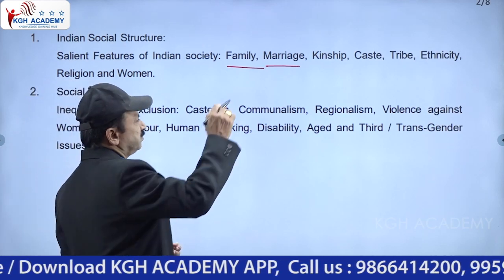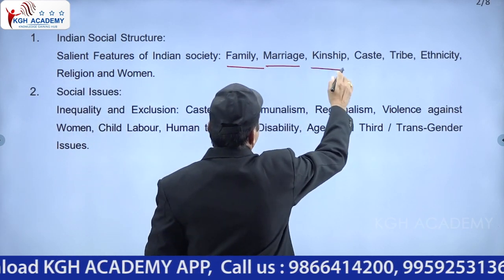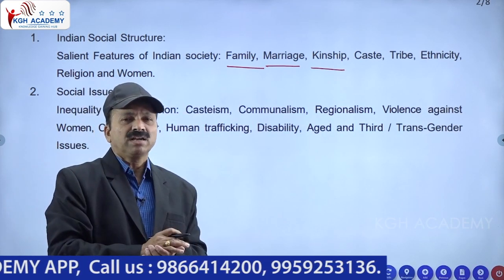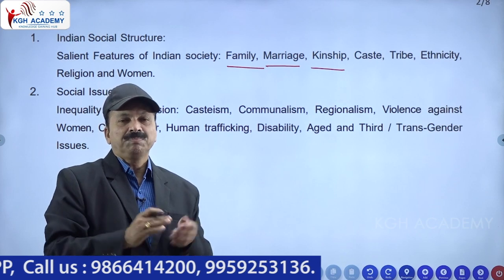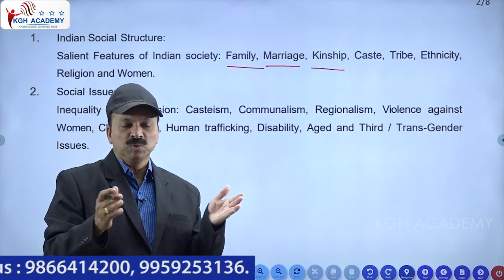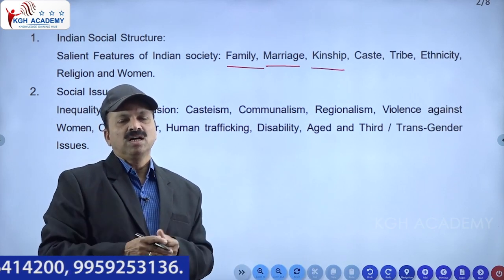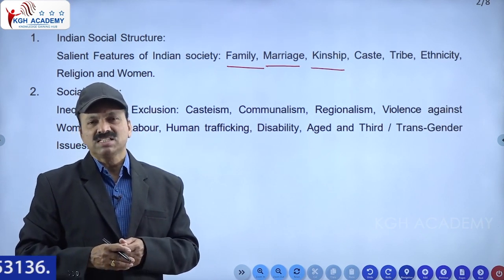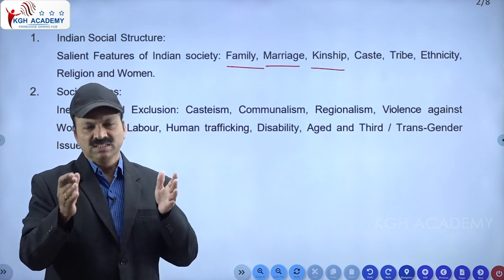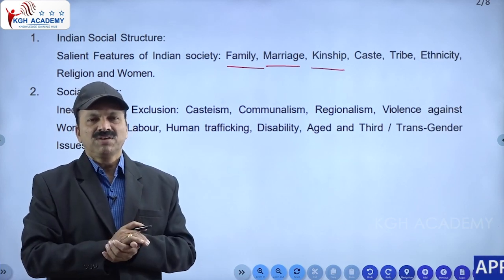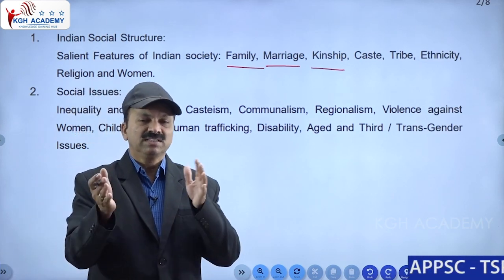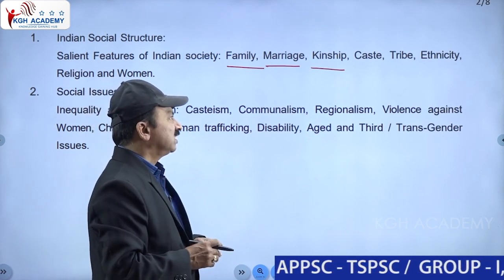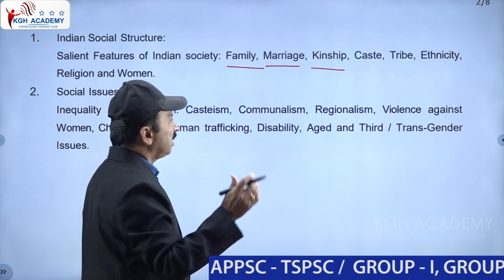Then kinship, how relationships or kinship continued. Here we call it Gotra. The people who belong to the same Gotra are considered one group. Marriages must not take place between people of the same Gotra. They are all brothers and sisters, one family. They belong to one kinship. So that's one topic. Then you come across caste.